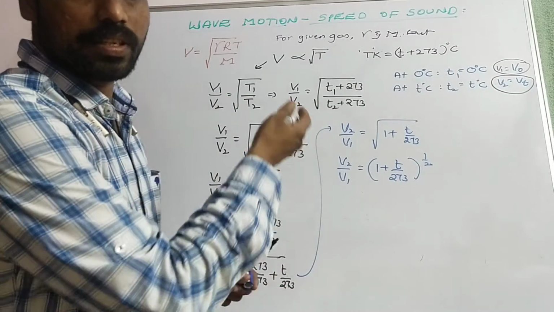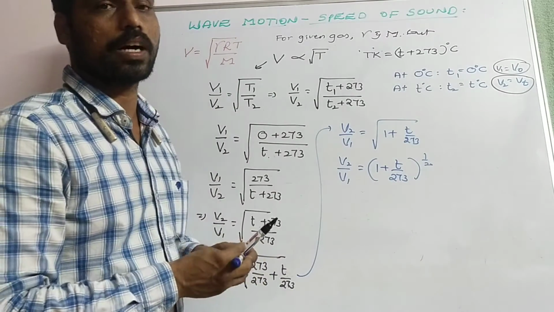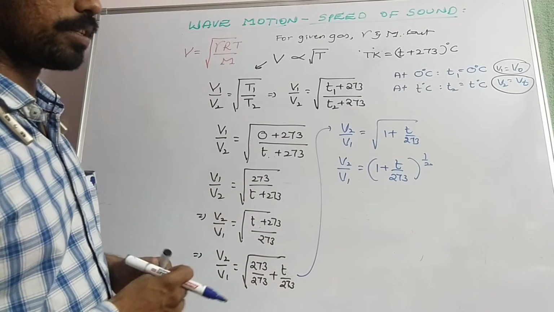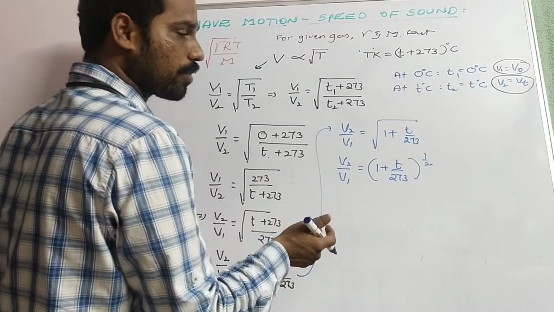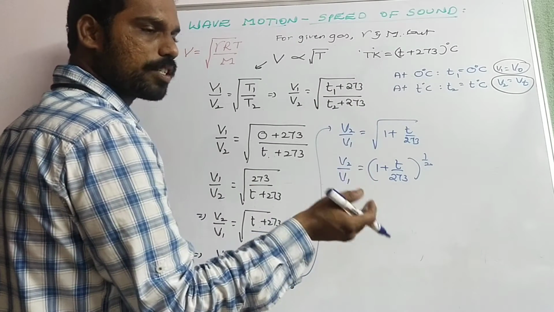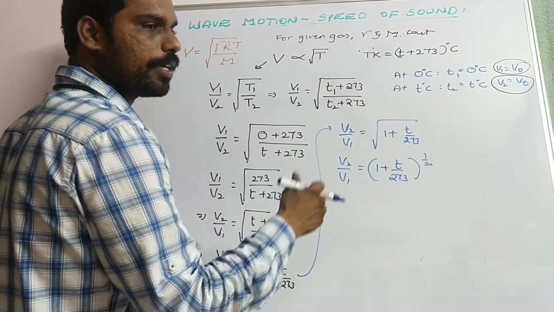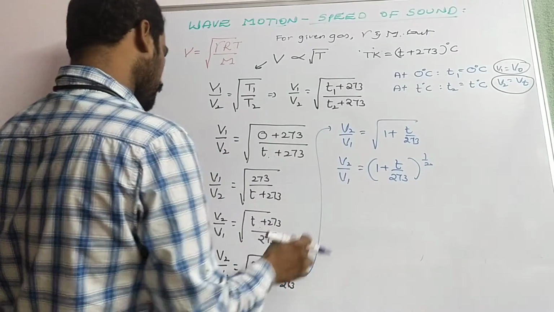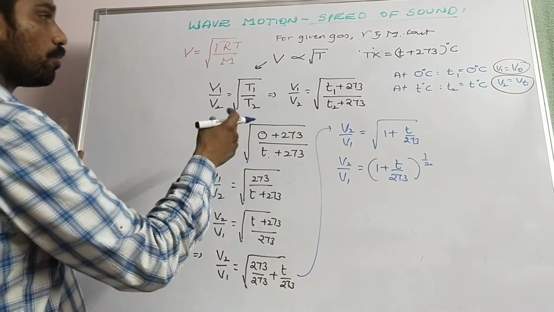Why am I discussing all these things? Because we have to determine the velocity of sound using the resonance column apparatus. At that particular situation, we have to find the speed at t degrees Celsius or the velocity of sound at 0 degrees Celsius. For that purpose, I am doing it like this.